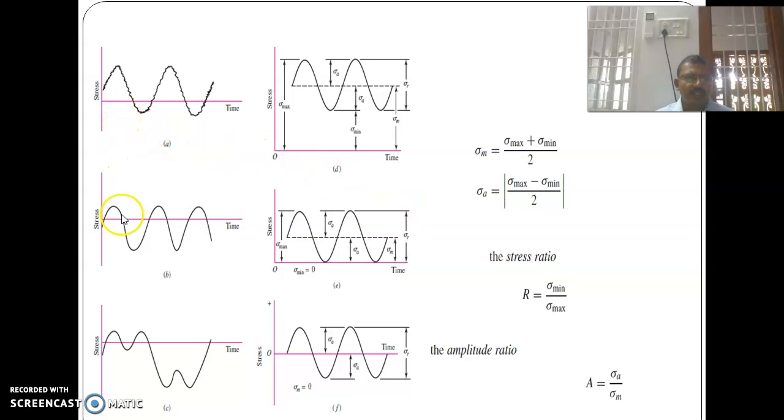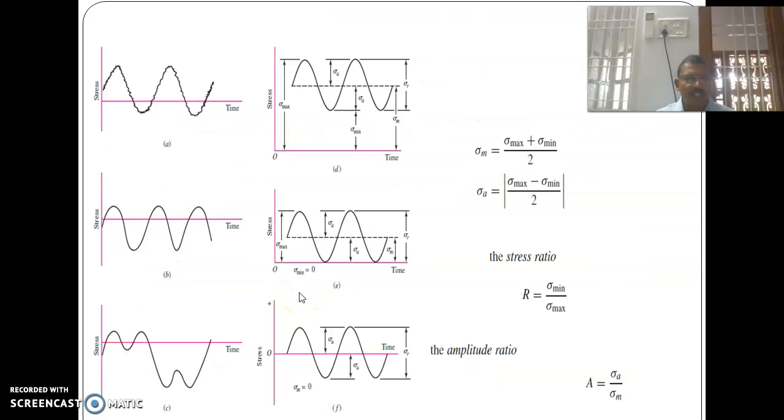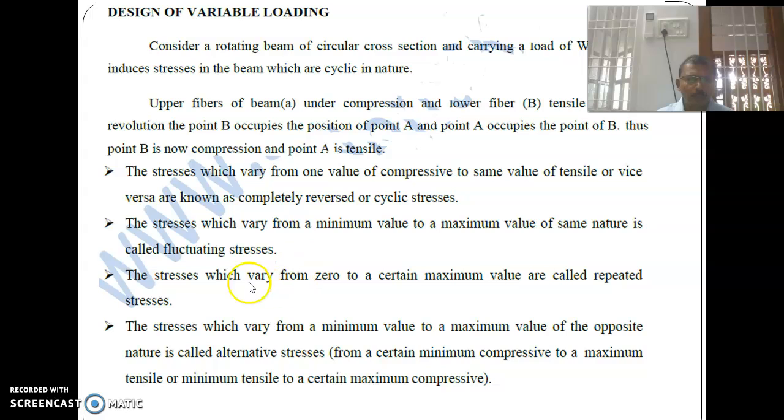One value of tension to another value of compression is called reversed or cyclic stress. The stresses which vary from a minimum value to a maximum value of the same nature are called fluctuating stress. So, minimum value to maximum value. The diagram E is called fluctuating stress. The stresses which vary from 0 to a certain maximum value are called repeating stresses.